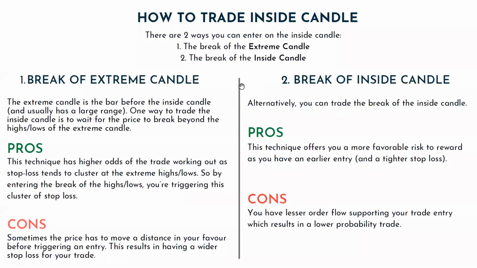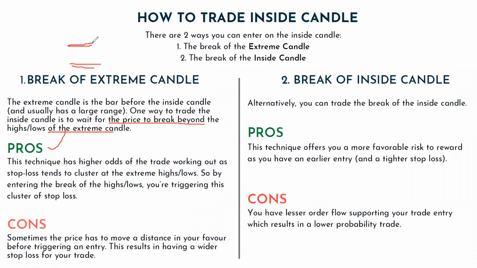There are 2 ways to trade it. One is the break of the extreme candle. The extreme candle is the candle prior to the inside candle, which I explained now. You mark the high and low of the previous candle and wait for the price to break beyond the high or low of the extreme candle. The benefit is that you get much more momentum, because people have stop losses below and above this candle.